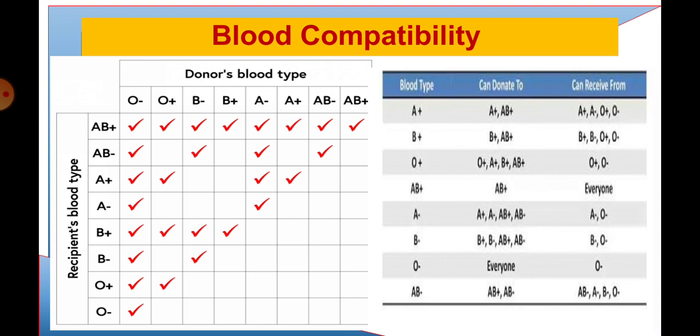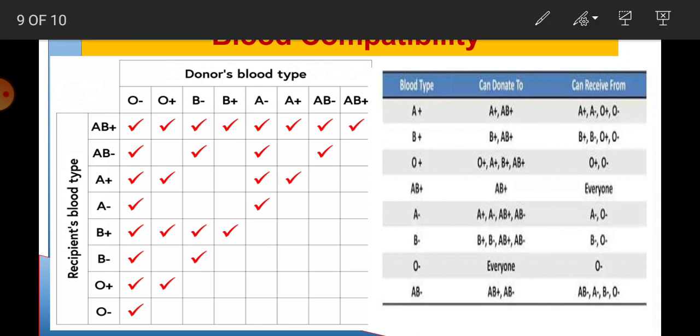And the blood type A positive can donate blood to A positive and AB positive.